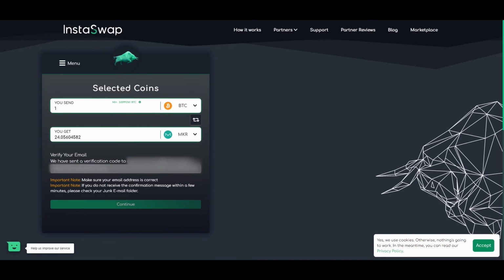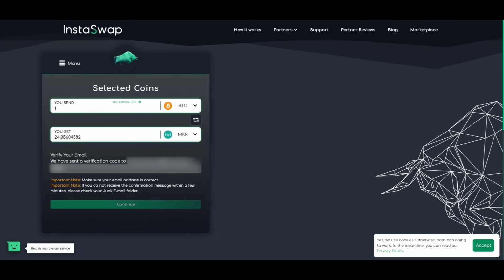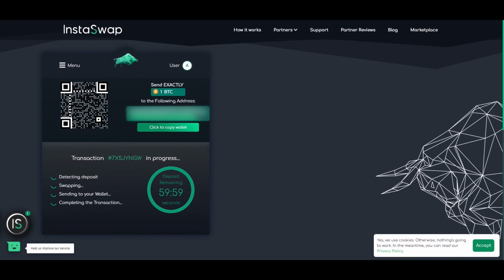Enter the verification code that you received in your email address. If you haven't received the confirmation code within minutes, make sure to check your junk/spam folder and press Continue. Send your funds to the generated address by copying the wallet or by scanning the QR code and wait for your coins to arrive.